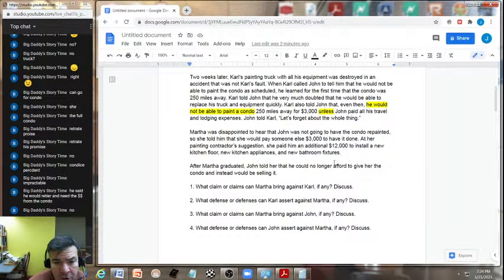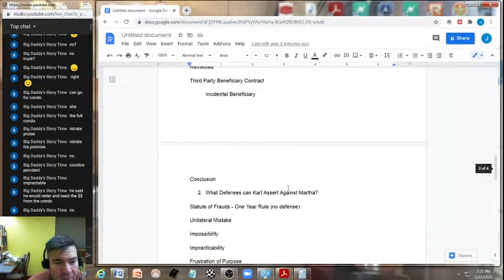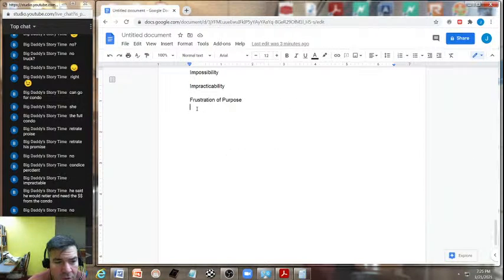Now, frustration of purpose. About the frustration of purpose argument, would that work for John here? I don't see that as working either, because the reason for Martha receiving the condo actually matured at this point because she graduated. Just because he could no longer afford to give her the condo and instead would be selling it, that doesn't necessarily mean that the agreement has been essentially frustrated beyond the ability of any of the parties to repair it. So I would say at that point, like we argued, no, there's no frustration of purpose.